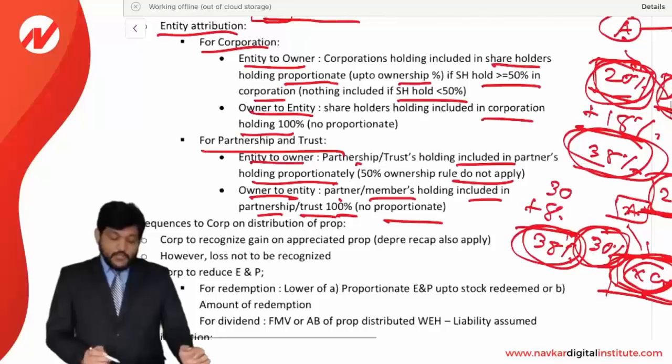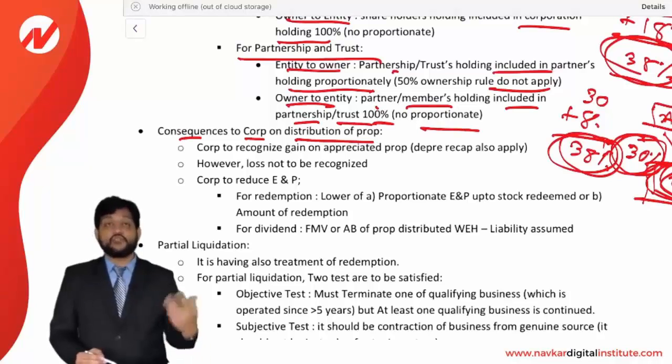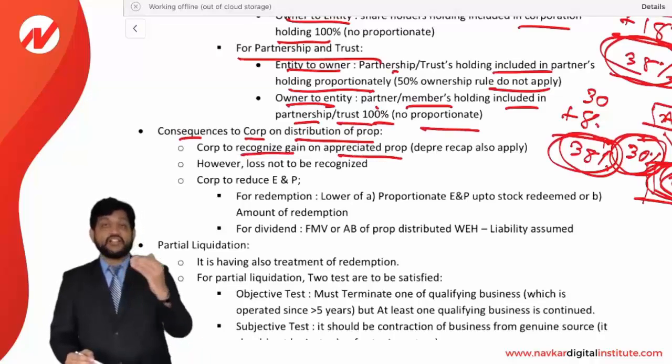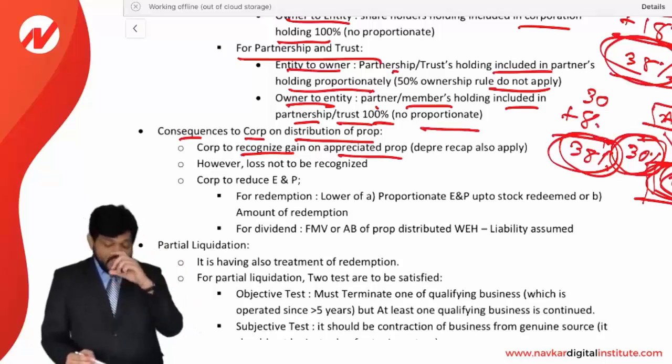Okay. Now, consequences to a corporation on a distribution of property. When the corporation is distributing property, what will be the consequence? What will be the result of it? Corporation has to recognize a gain on the appreciated property. That is FMV less AB. If FMV is more than the adjusted basis, then the difference is to be recognized as a gain.